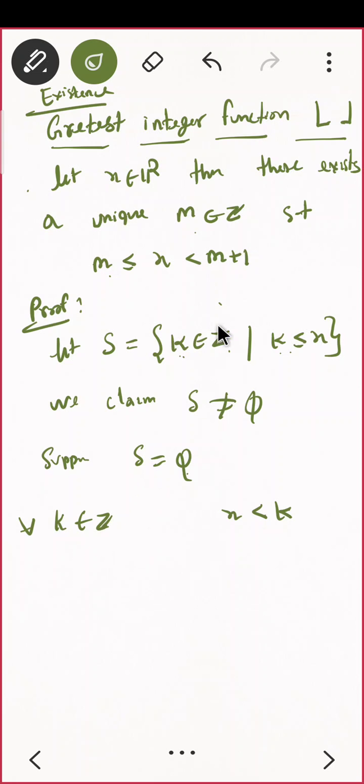Look at your set once again. What was my set? Give me any real number; I have to consider all the integers which are less than that. Now I want to say this set is empty. That means give me any integer, every integer will be greater than that x, because there does not exist any element here. So for all k belongs to integers, x is less than or equal to k.